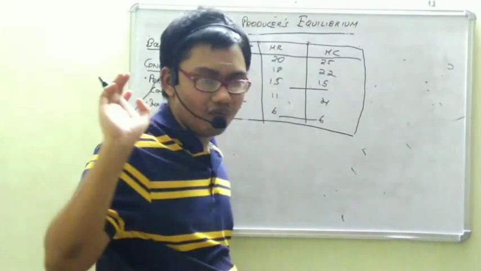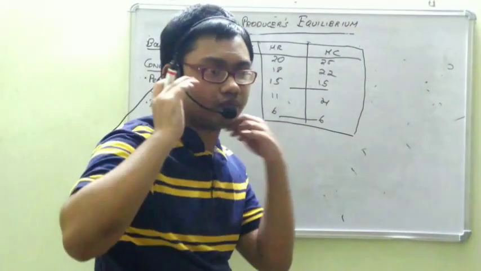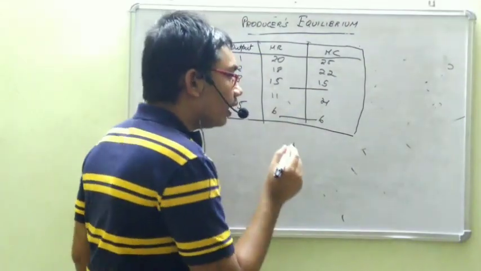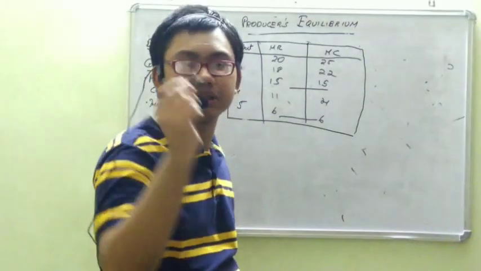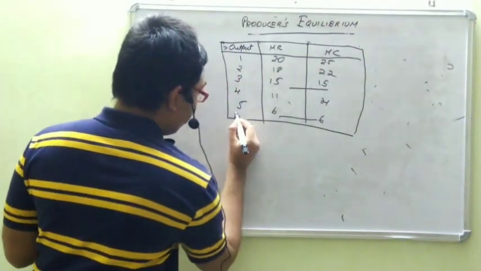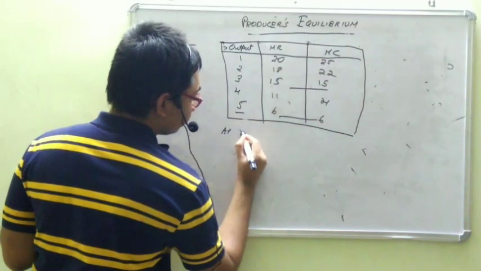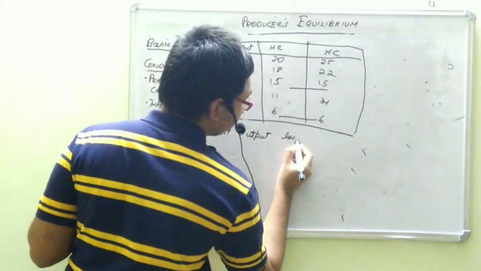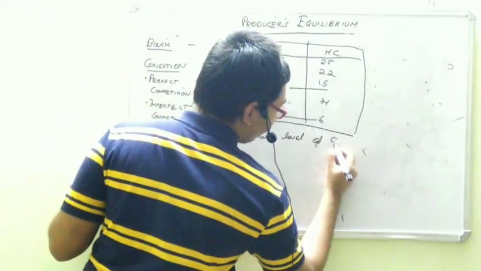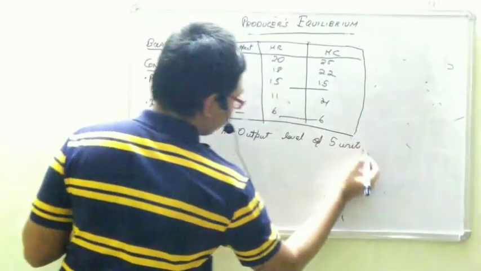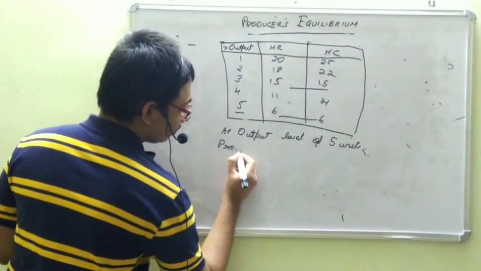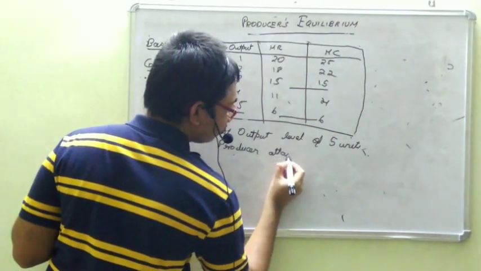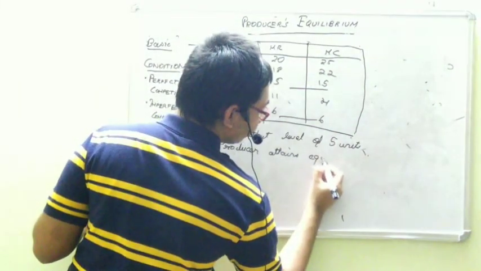Forget about the slope of MR. MR will always be negatively sloped. But think of the case of the MC curve. MC has increased from 4 to 6. Therefore, at the output level of 5 units, the producer attains equilibrium.